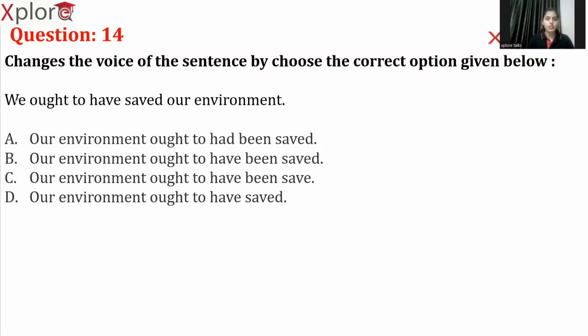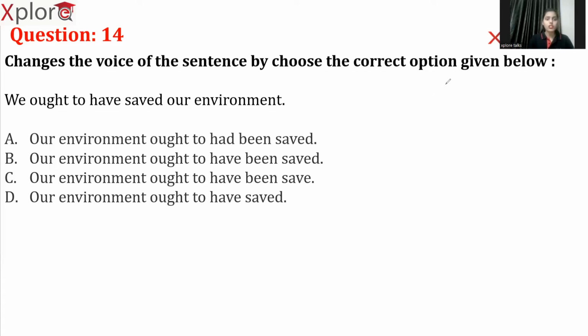So when it comes to active and passive voice, the first rule we have to remember is we need to interchange our subject with object. So here our subject is "we", and our object is "environment". So we need to swap them. Now, before even identifying swapping and everything, the first step we need to do is identify whether our sentence is in active voice or in passive voice. How do we do it?